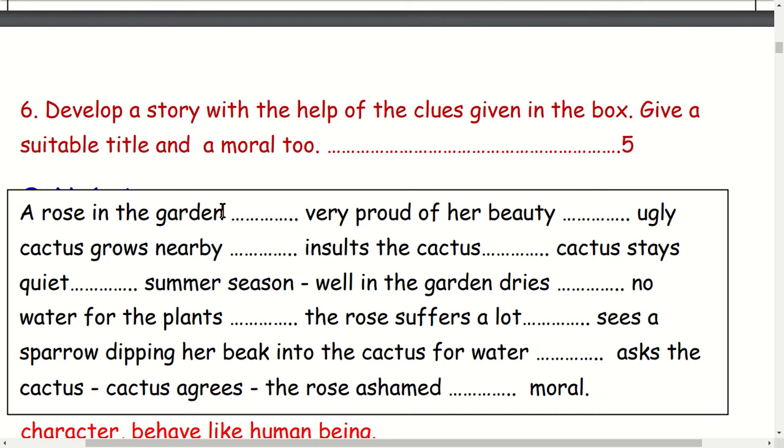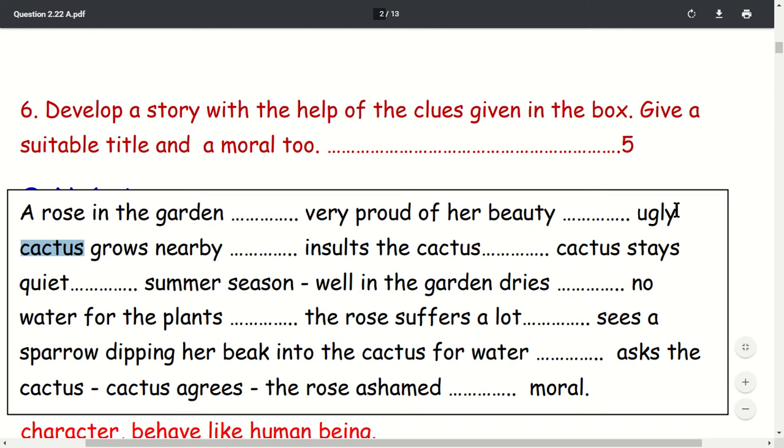Okay, let's say here a rose in the garden. What was there? A rose. Where was the rose? In the garden. What is the rose like? The rose is very proud of her beauty. A rose is feminine gender, so I said her. She was proud of her beauty, and there was another thing also: an ugly cactus. Cactus means a kind of plant, we say siuri in Nepali. Ugly means not beautiful; the opposite of beautiful is ugly. There was an ugly cactus growing nearby the rose.